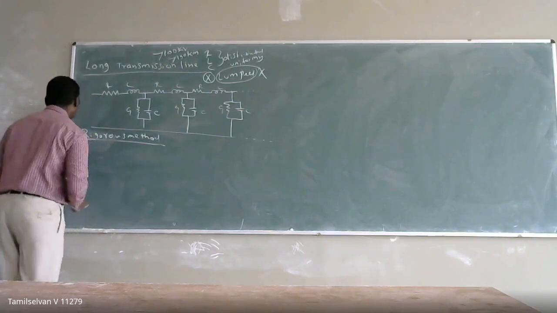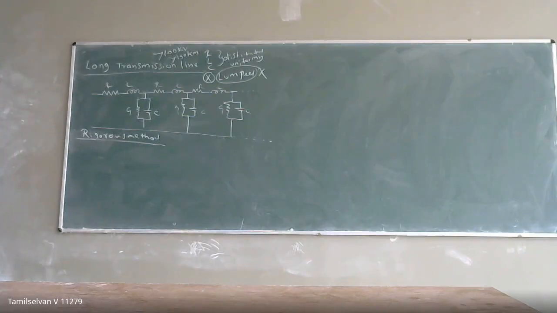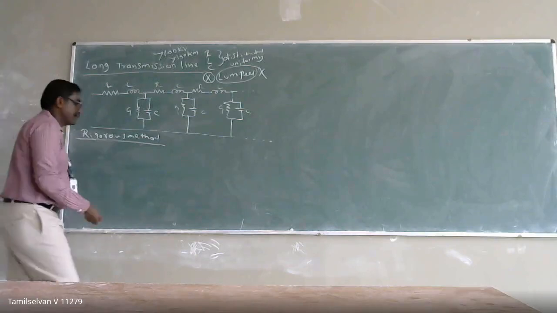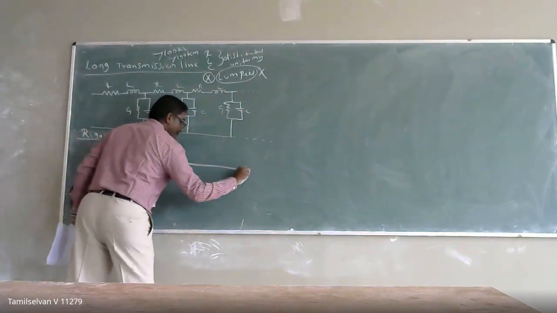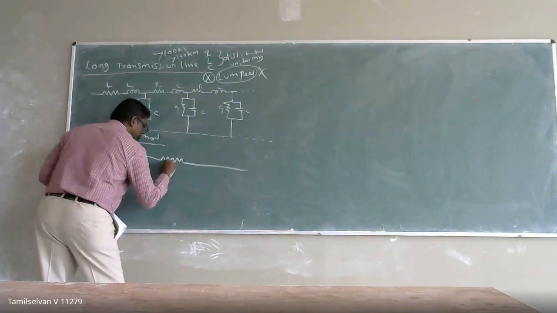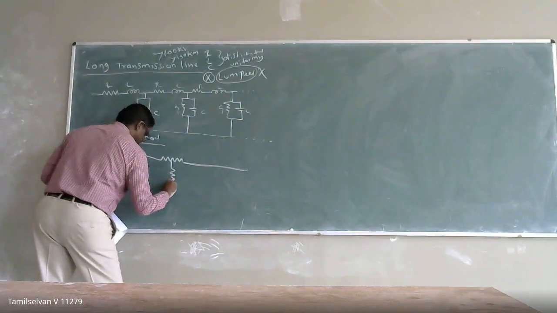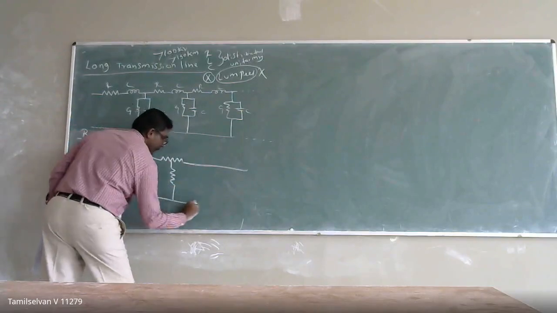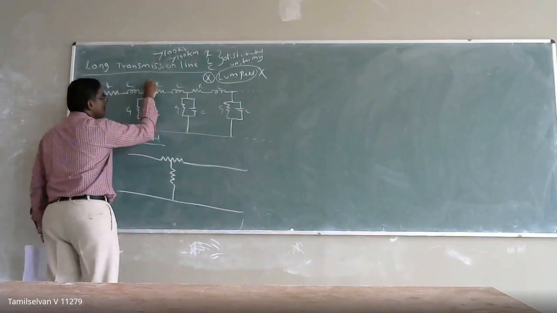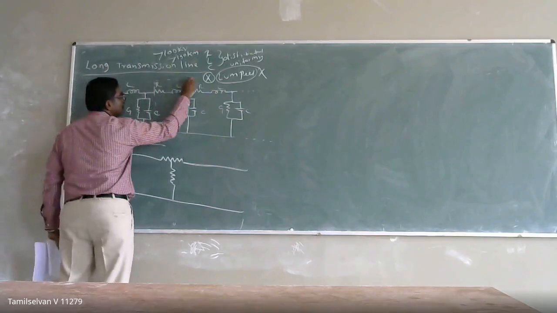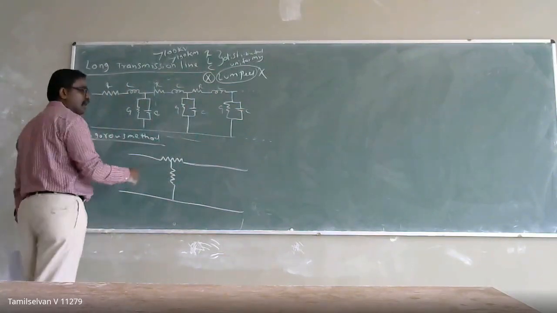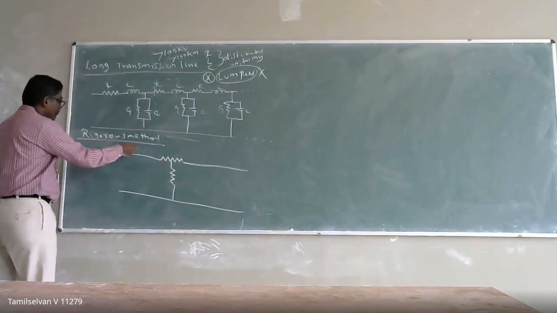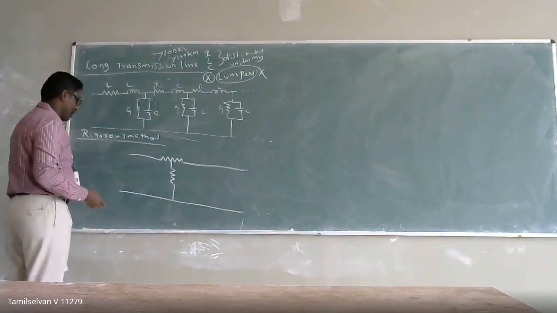I'm going to draw the equivalent circuit of my transmission line. It means I am taking only one section. So one section I am going to make as an equivalent circuit, and that method of analysis is called the rigorous method.